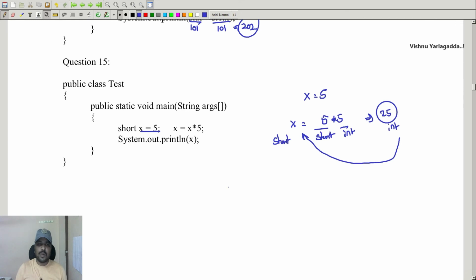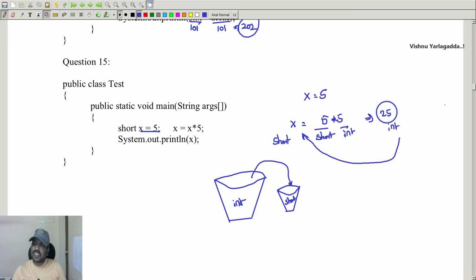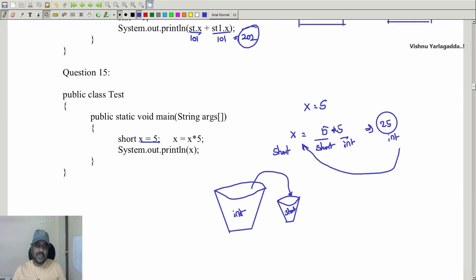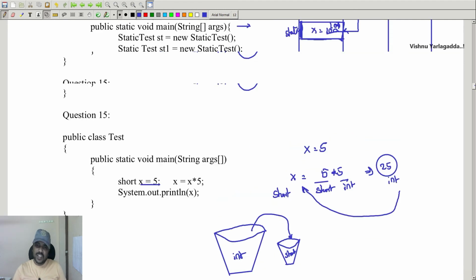This is not at all possible, because if you have buckets like this, this is an int bucket and this is a short bucket. We cannot keep the int bucket into the short bucket. So this is called loss of data. So that's why it throws an error.